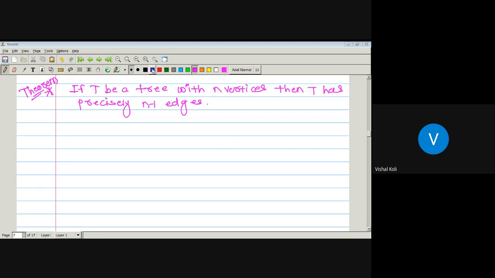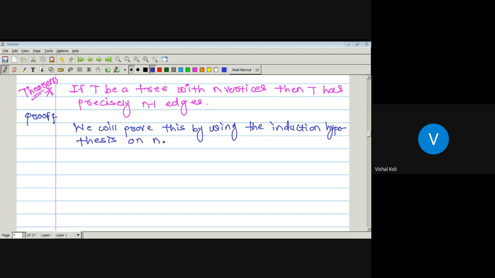So we will prove this by using the induction hypothesis. Step 1: let n equal 1.